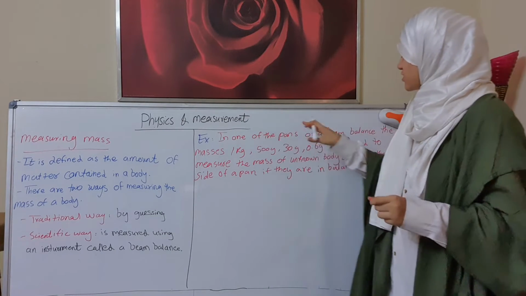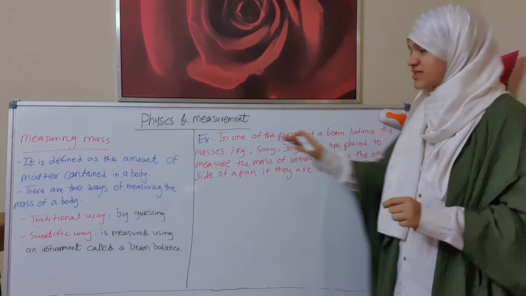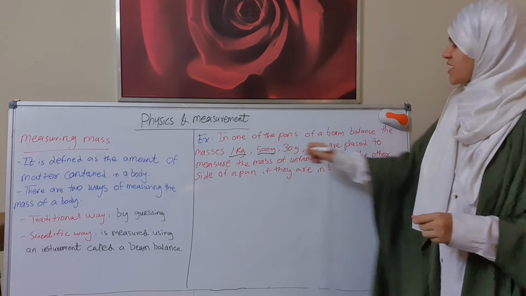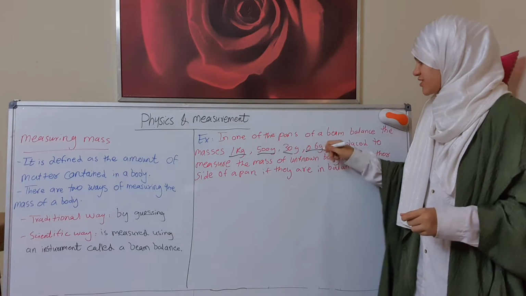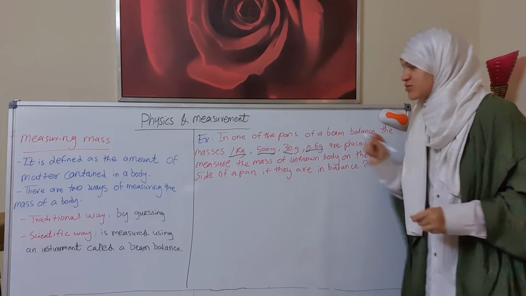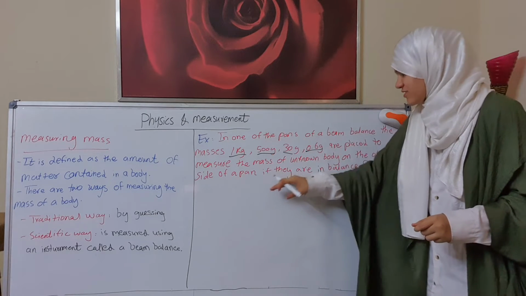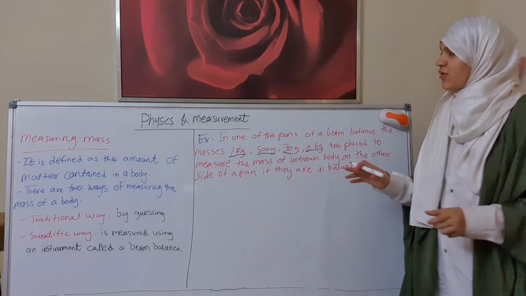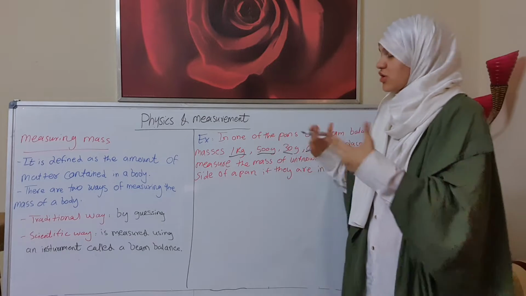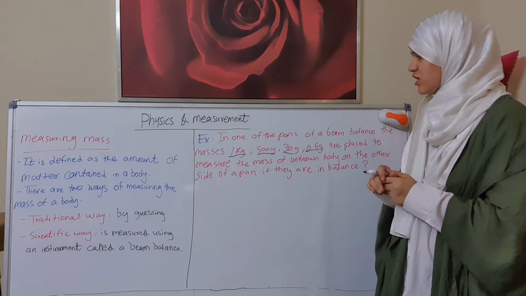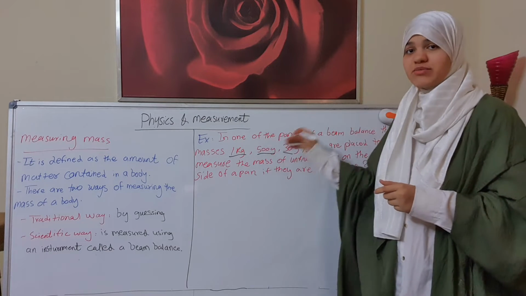In one of the pans of a beam balance, the masses 1 kilogram, 500 gram, 30 gram, and 0.6 gram are placed to measure the mass of an unknown body on the other side of the pan, if they are in balance. Now, how do we know the total mass? First of all, are they all the same unit?